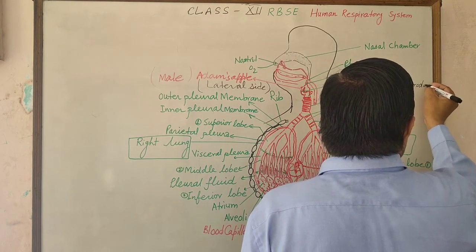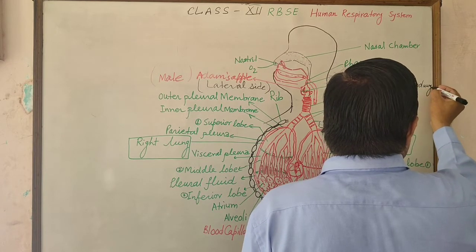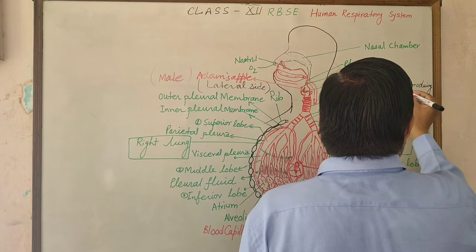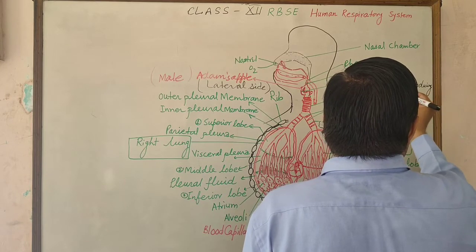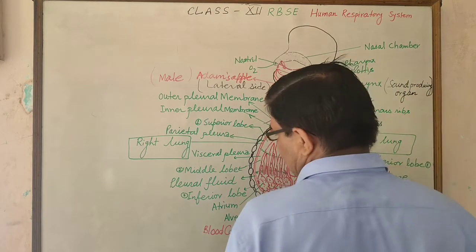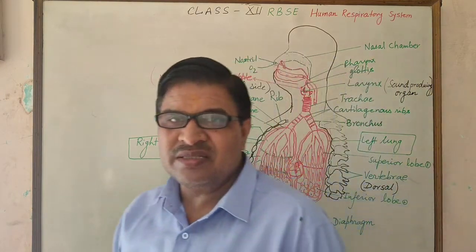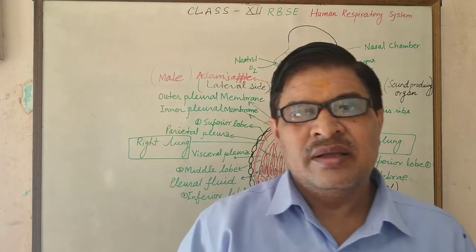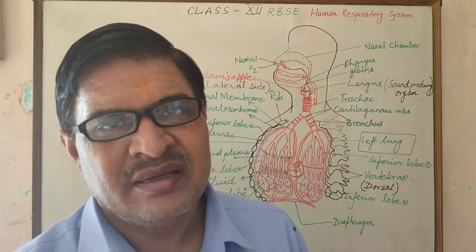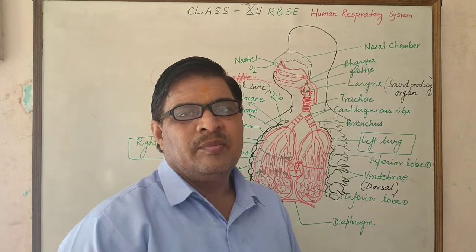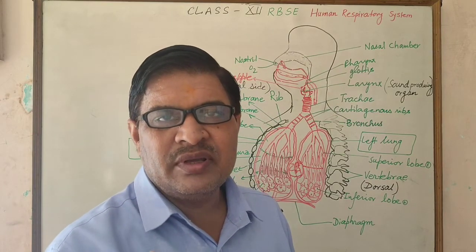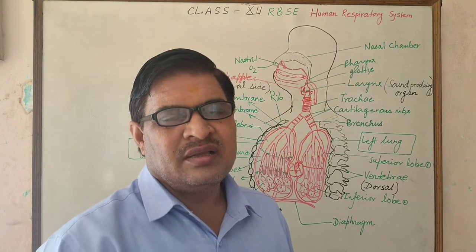The larynx is called the sound producing organ in the human respiratory system, and it is found in the form of a swelling structure.